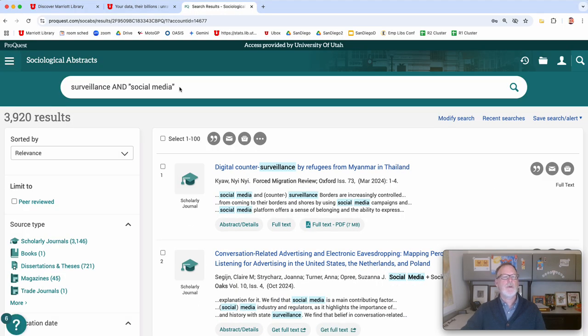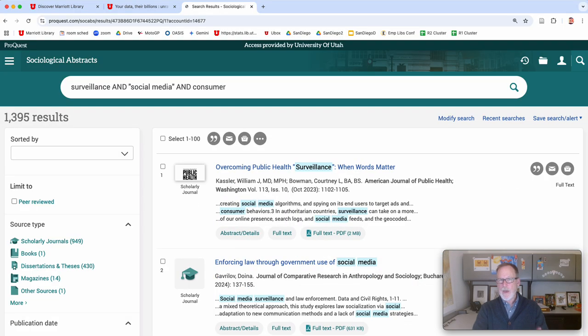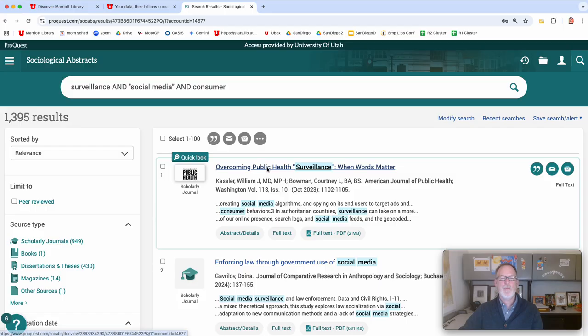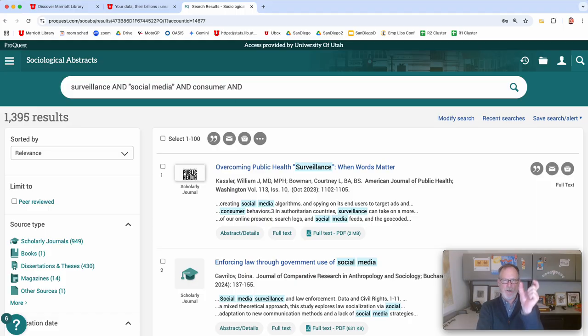And if you wanted to, you could do "and consumer" if you needed to narrow it down. You get the idea. So I think that book is going to give you a lot of keywords that you can use to narrow it down to different areas in here. Overcoming public health surveillance. Consumer was a good word, but you could keep on adding words after an "and." That's the same thing as in the advanced search, adding a new column.